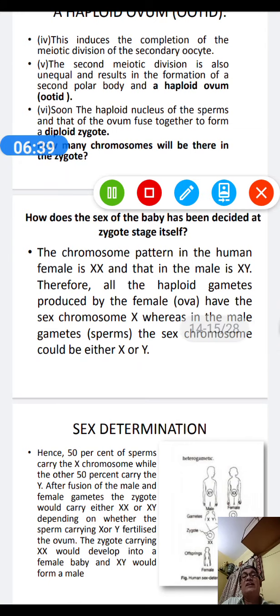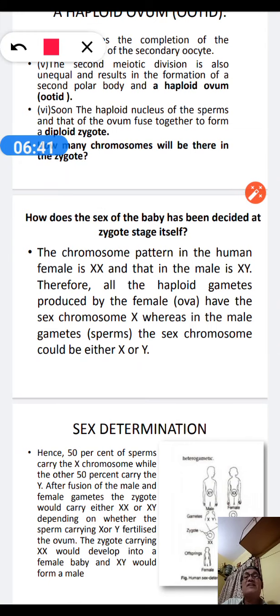Now the question is how the sex of a baby is decided at the zygote stage itself. We know it very well. The chromosome pattern in the human female is XX and in the male is XY.